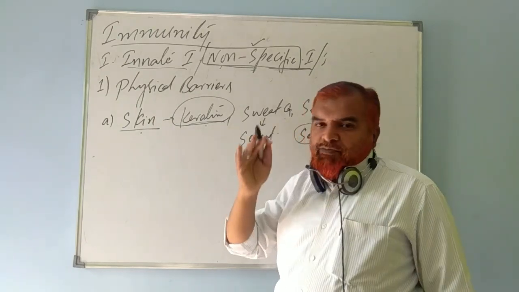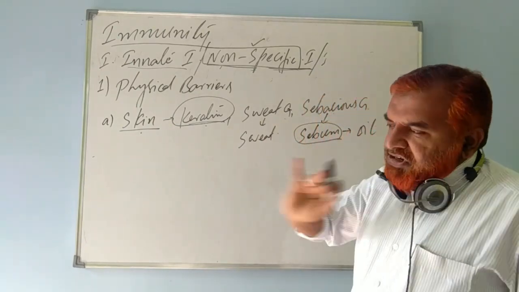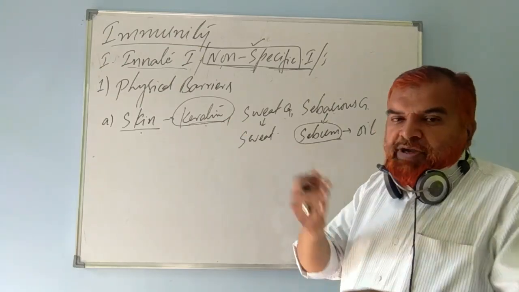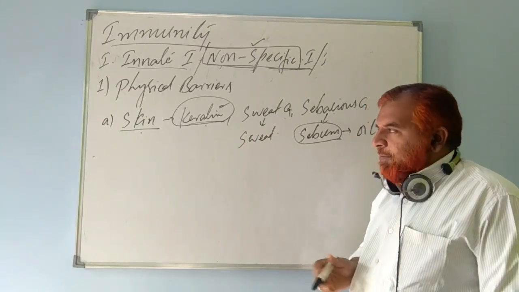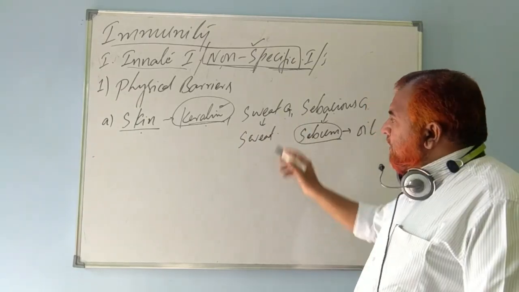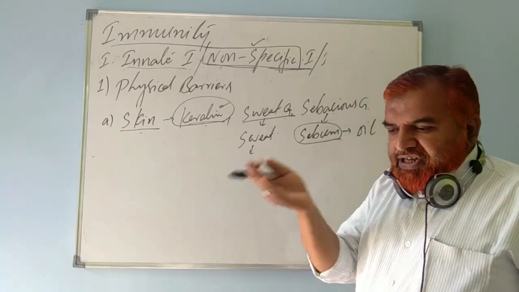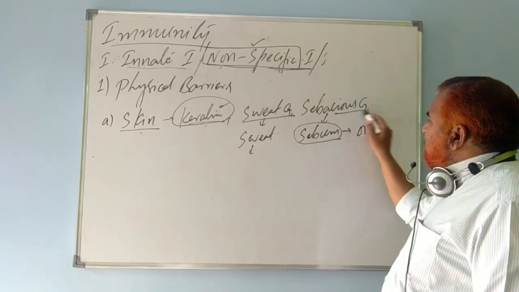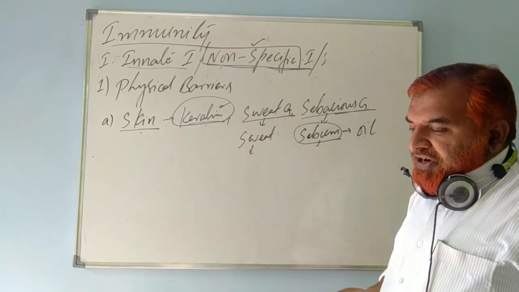Skin is the first line of body defense. It is the first organ to face the microorganisms. It kills the microorganisms and prevents their entry into the body. How? Because of one protective membrane called keratin. Then it has sweat glands which secrete sweat, salty in nature, that kills microorganisms. Sebaceous glands produce sebum, oil. This also prevents the entry of microorganisms.